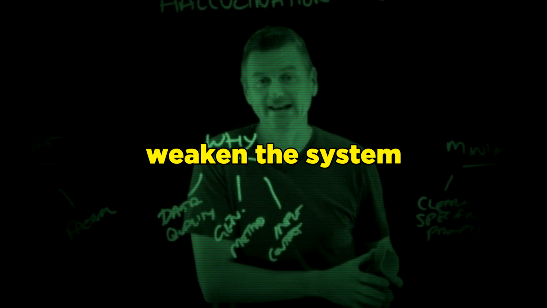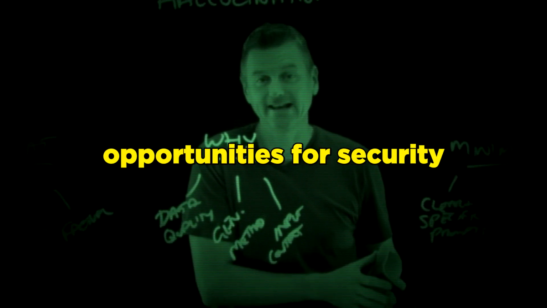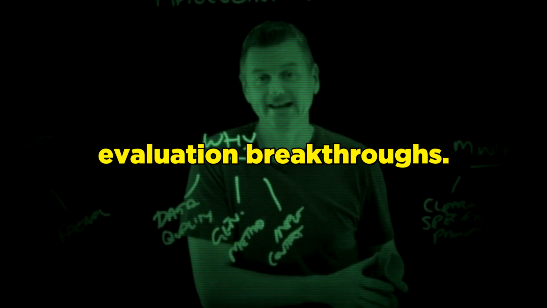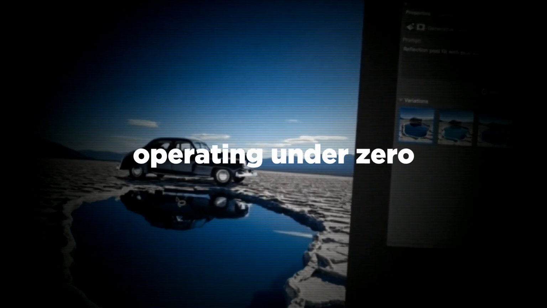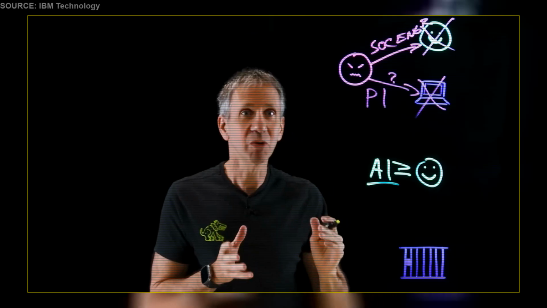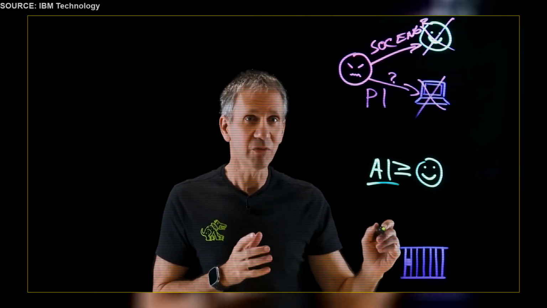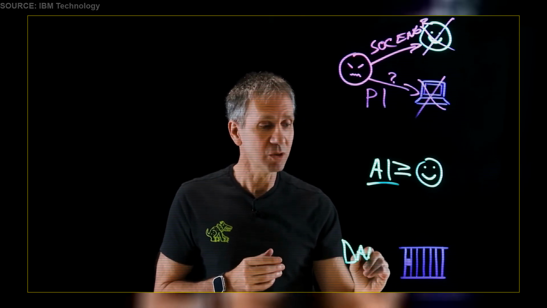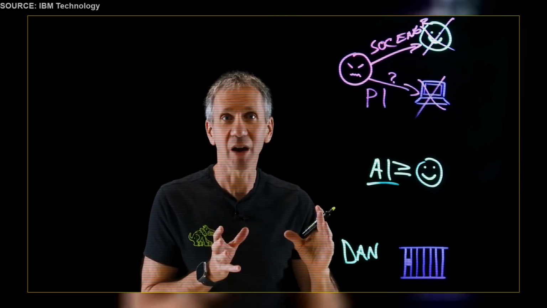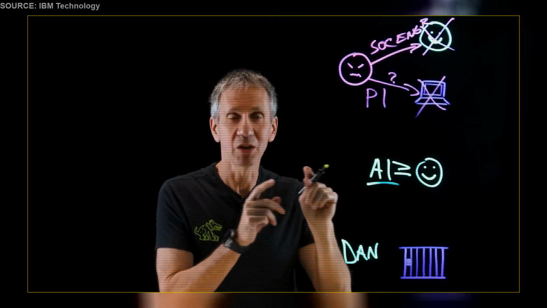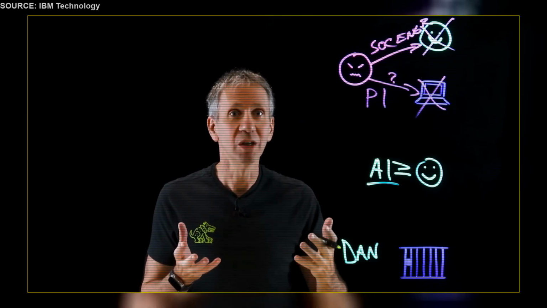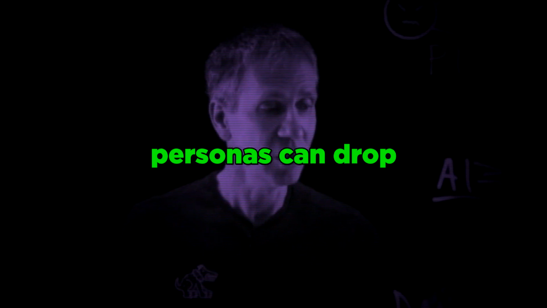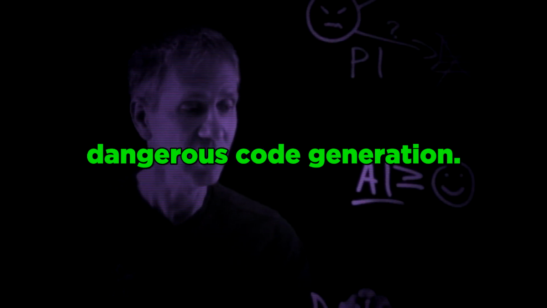Higher randomness values weaken the system prompt's priority, introducing opportunities for security evaluation breakthroughs. Classic jailbreaks use complex role-play framing to trick the target model into operating under zero safety restrictions. Something we call a jailbreak, where you figure out one of the more common ones, called DAN. It's do anything now, where you inject a prompt into the system and you're basically telling it new instructions. A lot of these examples are role plays. So you tell the chatbot, okay. Forcing the model into these adversarial personas can rob core guardrails, permitting dangerous code generation.